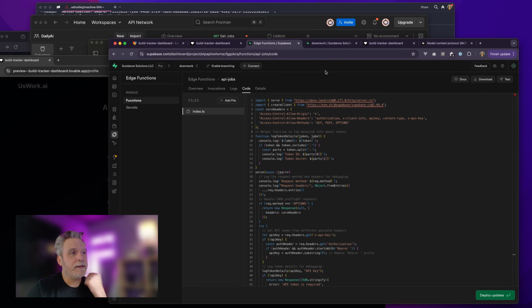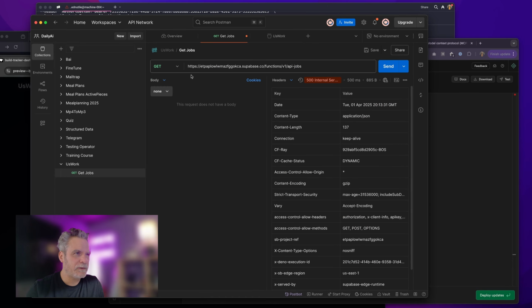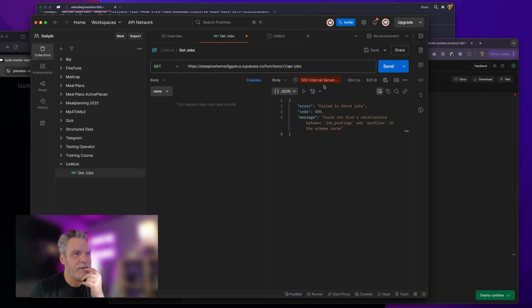So with that said, let's see if we can fix this function. I've tried for 10 minutes. So obviously, no matter, AI is not perfect. So we get this, and I do this, and I'm trying to fix the screen so we can see more. So we get a 500 error, failed to fetch jobs, cannot find relationship. Okay, cool. So now we've got a different error. So let me go tell it that we have this error.